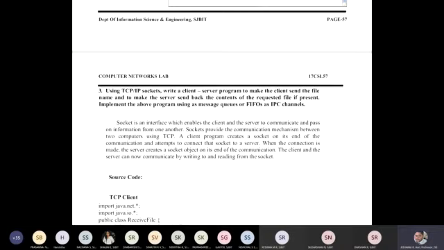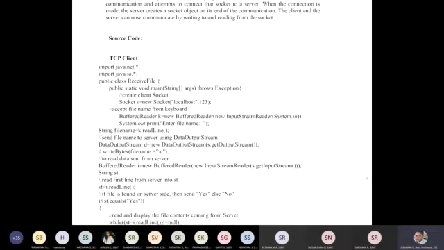You have to send back the content to the client as usual. Are you getting? I'm just throwing a message that yes, your file is present. Take down the file name. Yes, your file is present. The content of the file is as shown below. Are you getting? Now we'll go with this one.